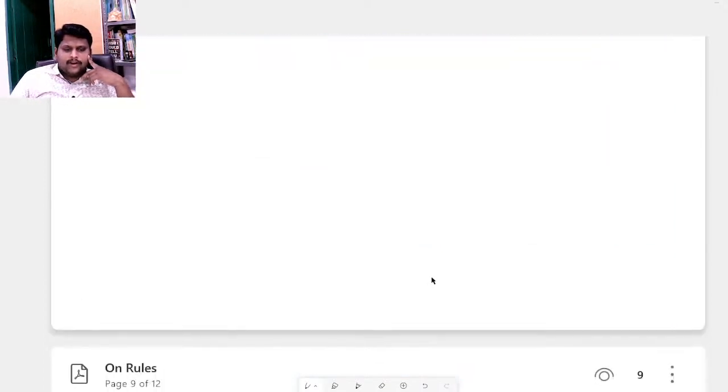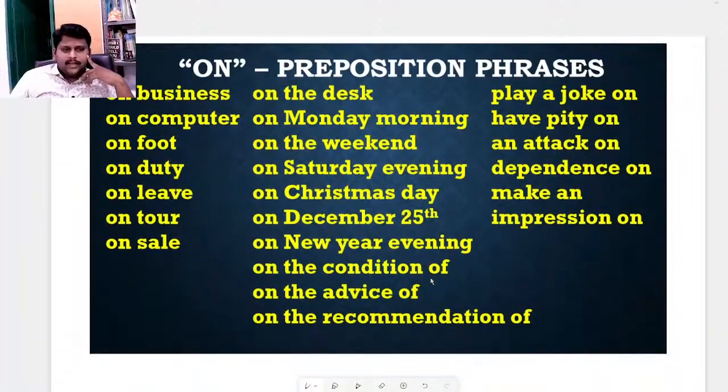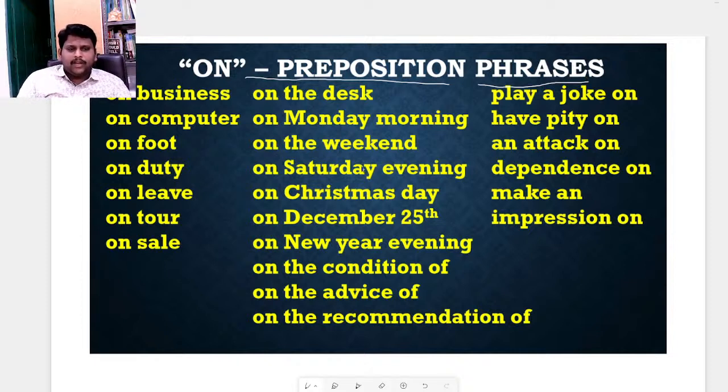Now we are discussing the prepositional phrases. Very, very important part of our prepositional learning. You need to remember each and every word in this box, by heart. Why? Because these are the prepositional phrases.